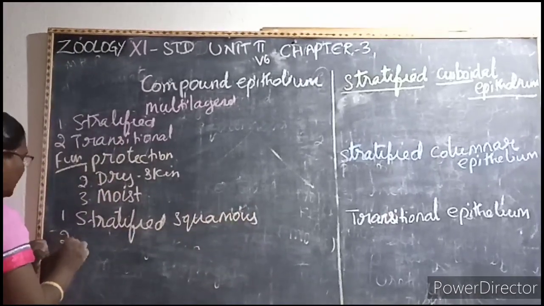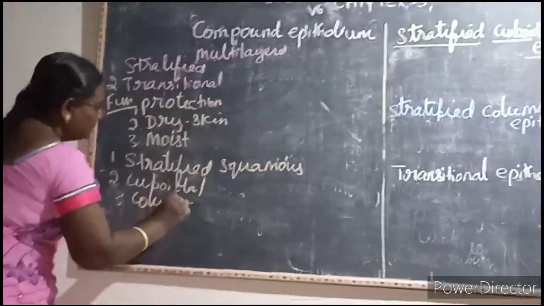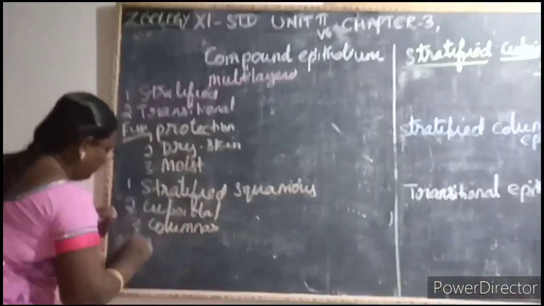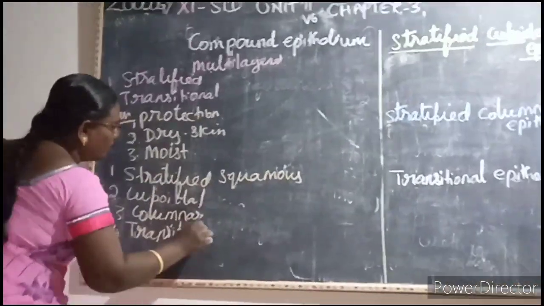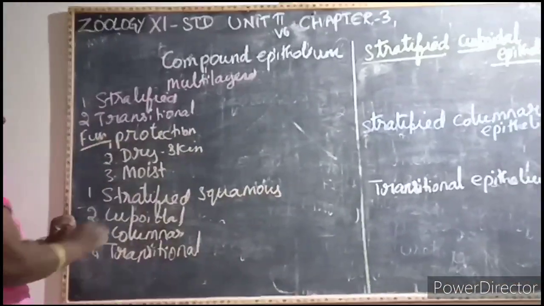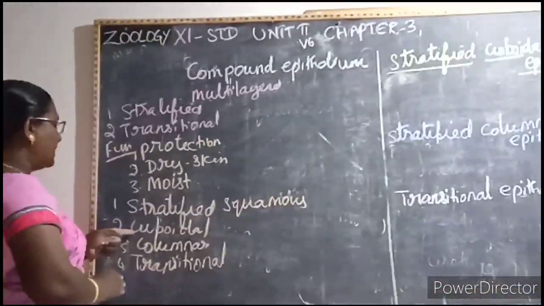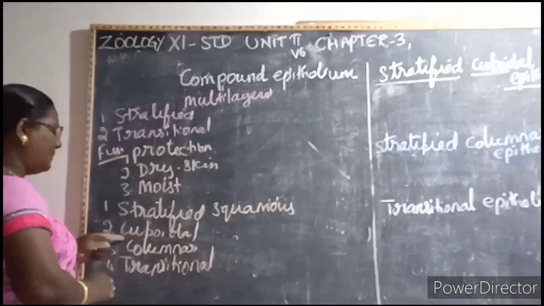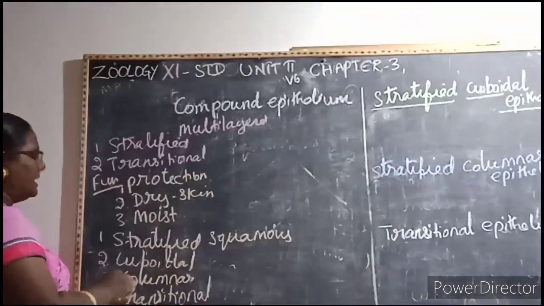Then second one is a cuboidal. Then third one is a columnar. Then fourth one is a transitional. So what are the four types of the compound epithelium? First one is a stratified squamous epithelium. Then a second one is a cuboidal epithelium. Third one is a columnar, and fourth one is a transitional.